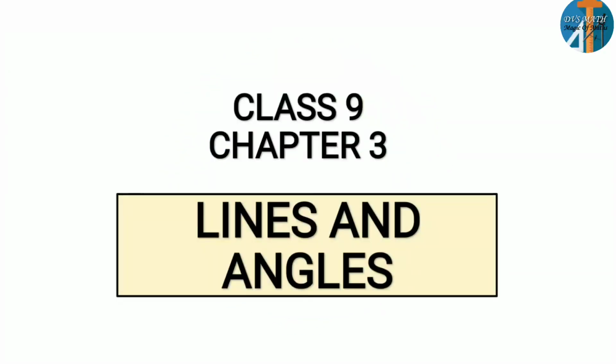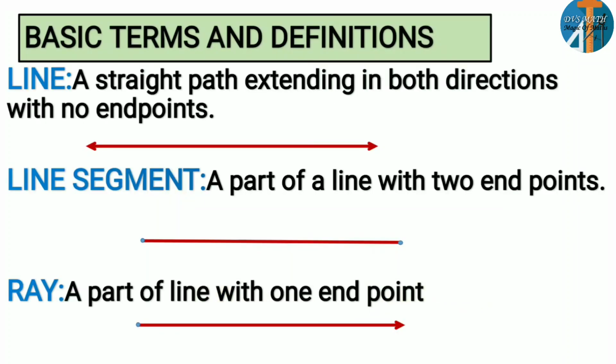So today we are going to discuss a new chapter in mathematics, that is class 9th chapter 3, lines and angles. This is chapter 3 in your part 1 textbook. Before going to solving the exercise questions, that is exercise 3.1, we have to understand some basic concepts, terms and definitions, and knowing that only you can solve the exercise questions. So let us begin. First is basic terms and definitions that you have to learn in this lesson.